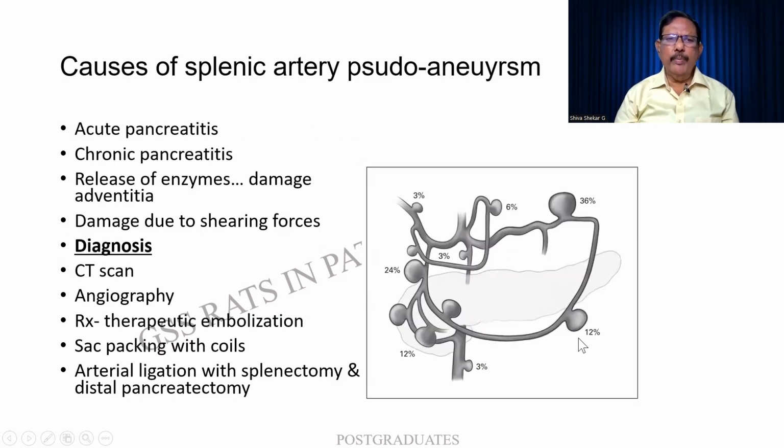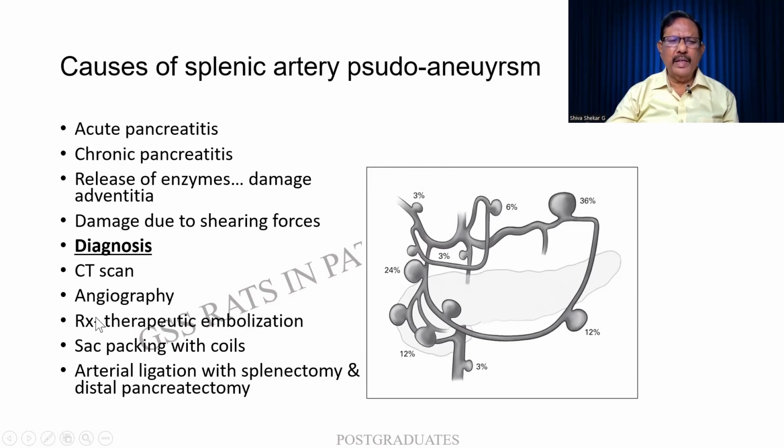Now coming to our topic on splenic artery pseudoaneurysm. This was the exam question. In this case, I am finding acute pancreatitis, chronic pancreatitis. All of this will lead to the release of enzymes which lead to damage not only of fat, leading to pseudocysts, but also to other structures, including the adventitia of the blood vessels. Sometimes it can be because of shearing forces. The diagnosis again is made by means of a CT scan and angiography.